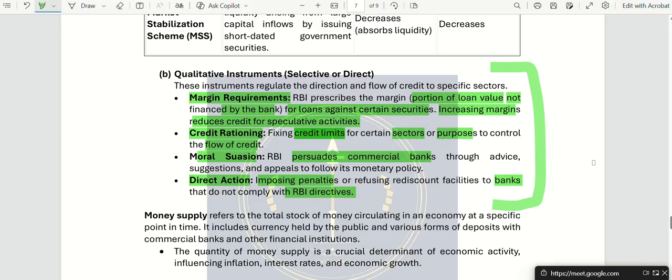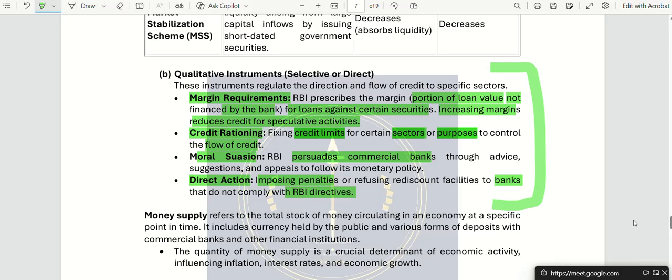Credit rationing means fixing a limit for certain sectors or purposes. For example, I tell the Bank of India that if you give education sector money, your limit is only 100, and if you give beyond 100, you'll be punished. That is credit rationing.